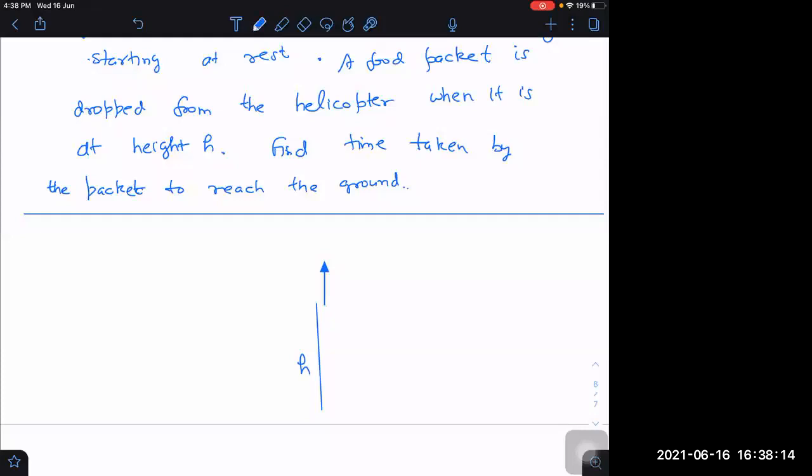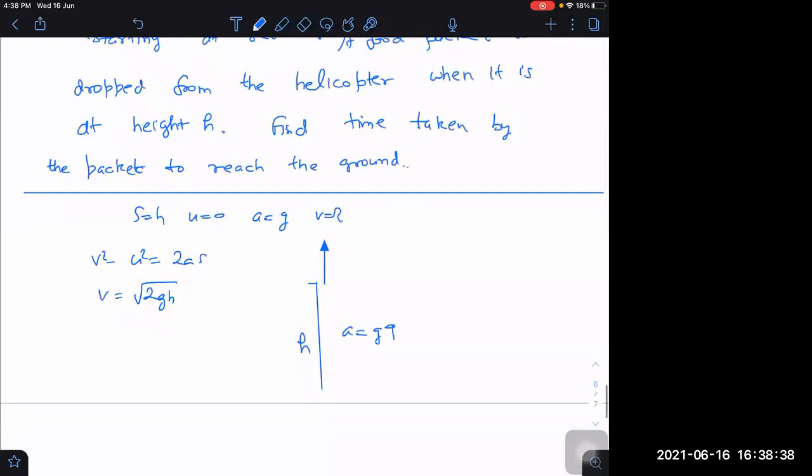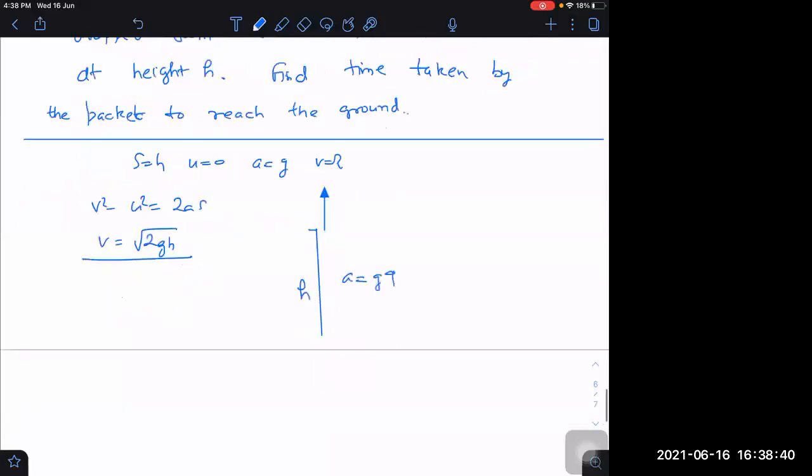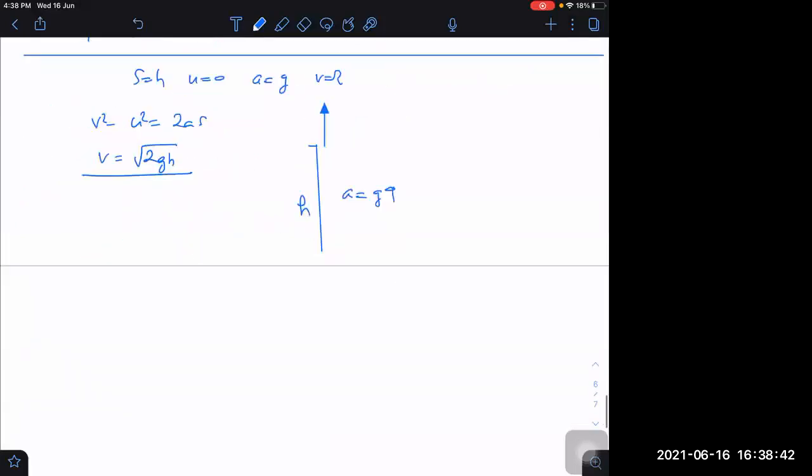What will be the velocity of the helicopter at the time of dropping? I know the initial velocity of the helicopter is 0, acceleration g, and for the final velocity I want to find, displacement is h. v square minus u square is equal to 2as. If I use this, I get v is equal to root 2ah. Acceleration is given as g upwards for the helicopter. So the velocity is root 2gh. This velocity will be... Sir, what did you write as v is equal to, sir?